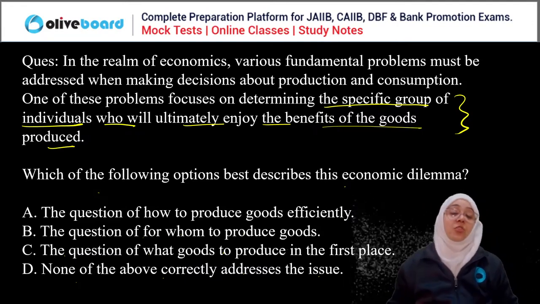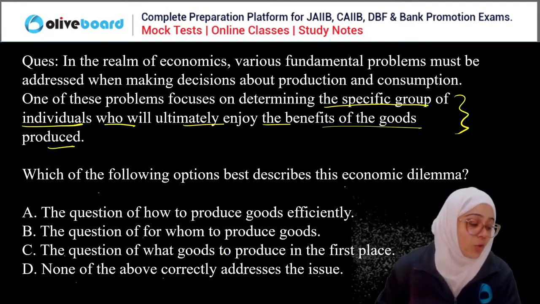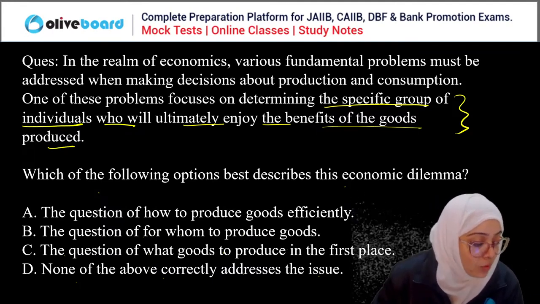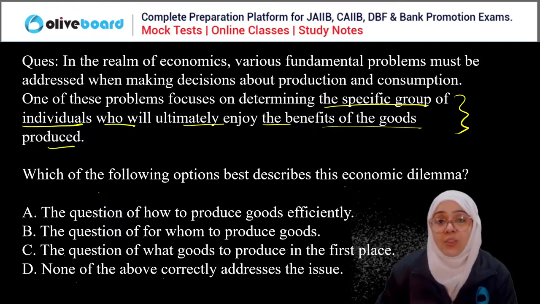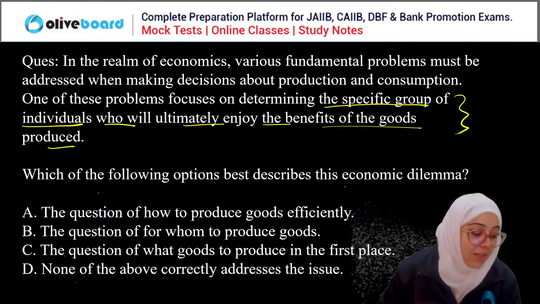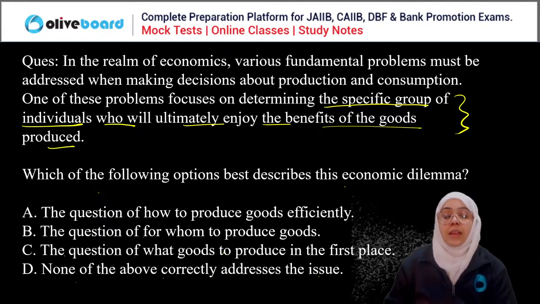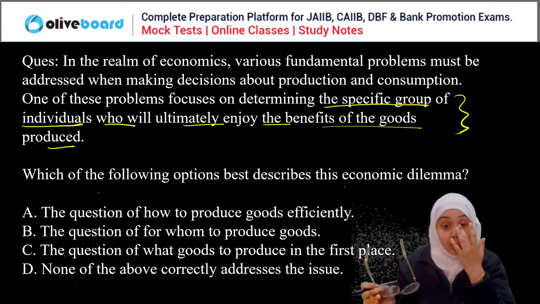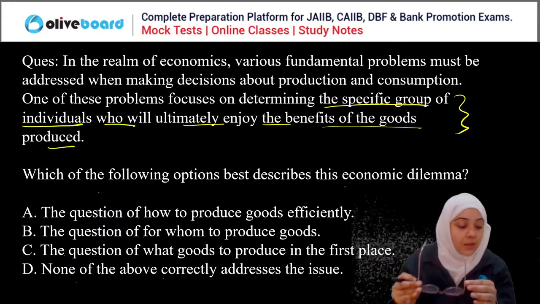Okay, please answer this question, everyone. Very easy question. Hema, Sunil, Rigved, Sharmila, Ruchi, everyone, you have to answer this question. In the realm of economics, which of the following describes this particular condition?